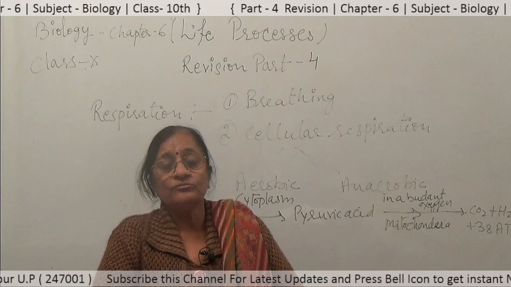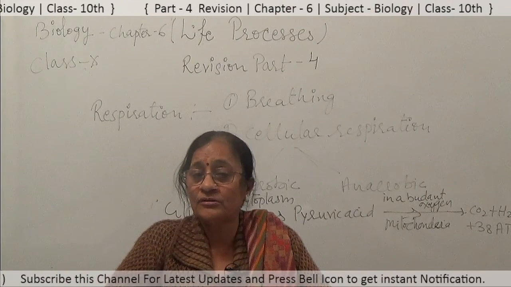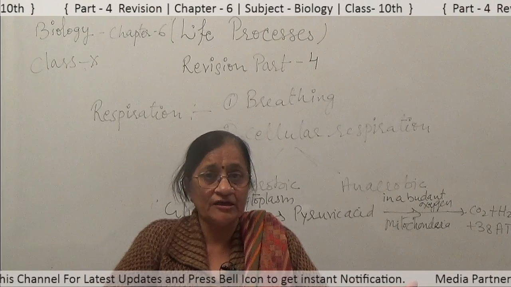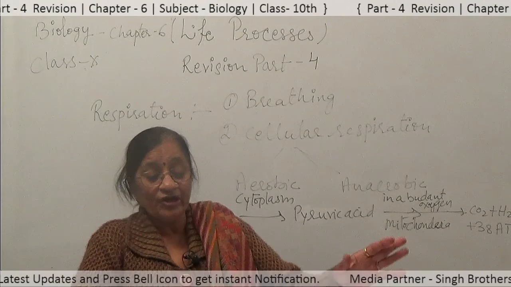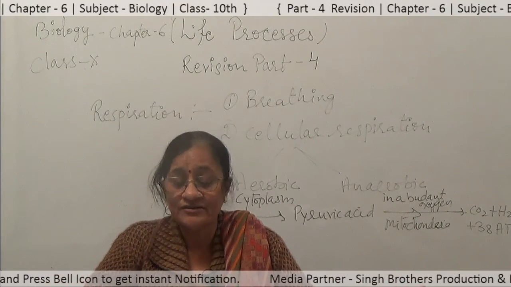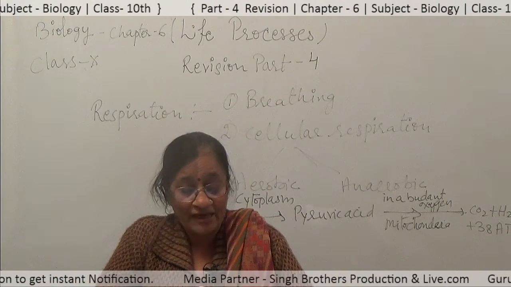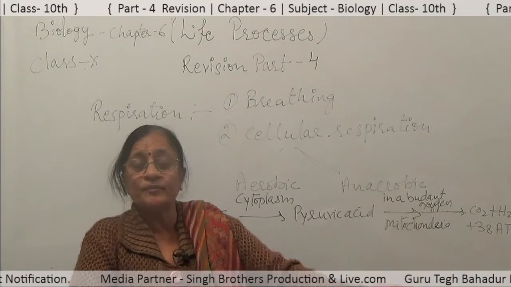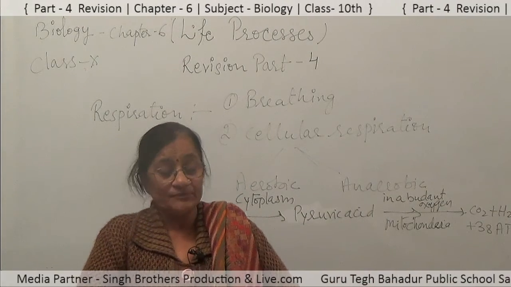Most of the time a question about this is asked in your board exam: what are glycolysis and the Krebs cycle? You can easily explain on this basis: when glucose breaks down into pyruvic acid, this is called glycolysis, and when this pyruvic acid converts to CO2 plus H2O and a large amount of energy is produced, it is called the Krebs cycle.